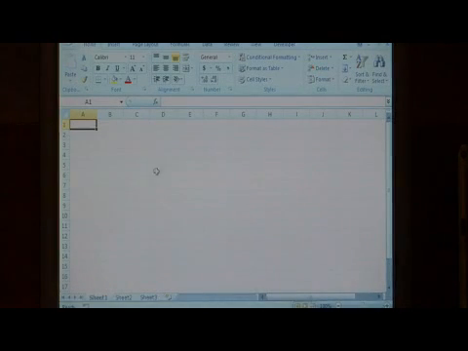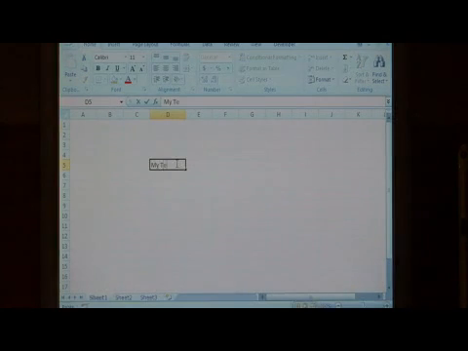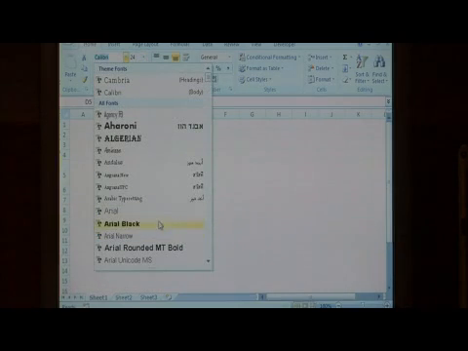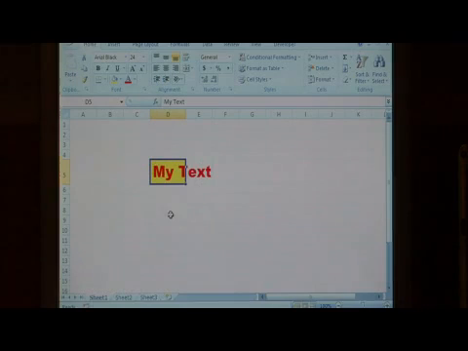Now what I'm going to do is create a field here. I'm just going to put some formatting on it. Let's say my text. And let's make the text color red and the background color yellow. Let's make it very large text and just change the font on it here.